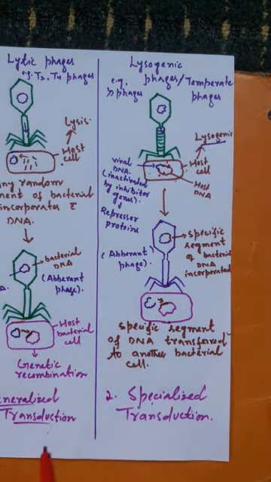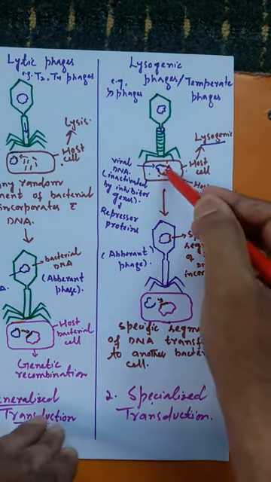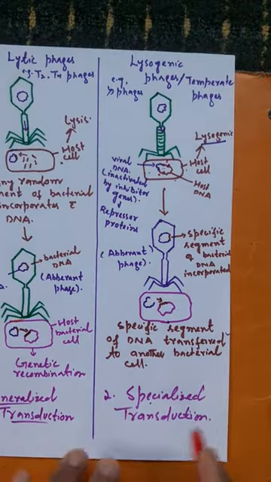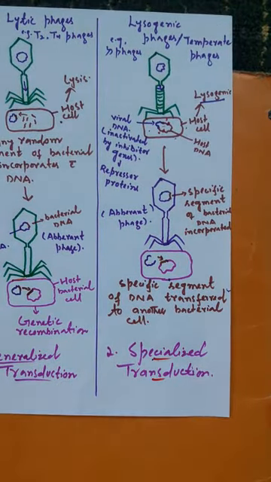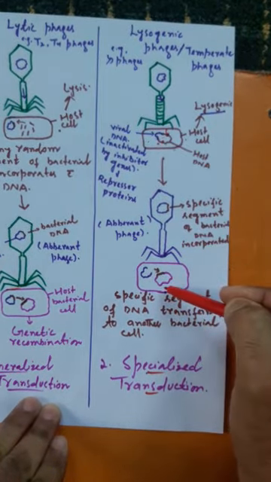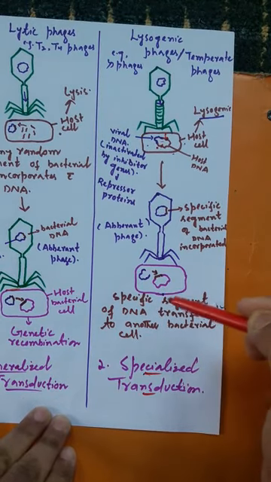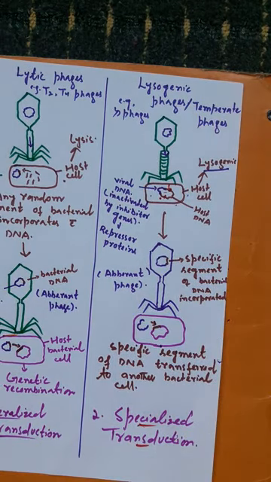So what happened here? A segment of DNA has been transferred, a specific segment of DNA, from one bacterial cell to another bacterial cell, and this is also transduction, called specialized transduction. So remember, what is specialized transduction? It is the type of transduction in which a specific segment of DNA is transferred from one bacterial cell to another bacterial cell, and this type of transduction is carried by lysogenic phages.